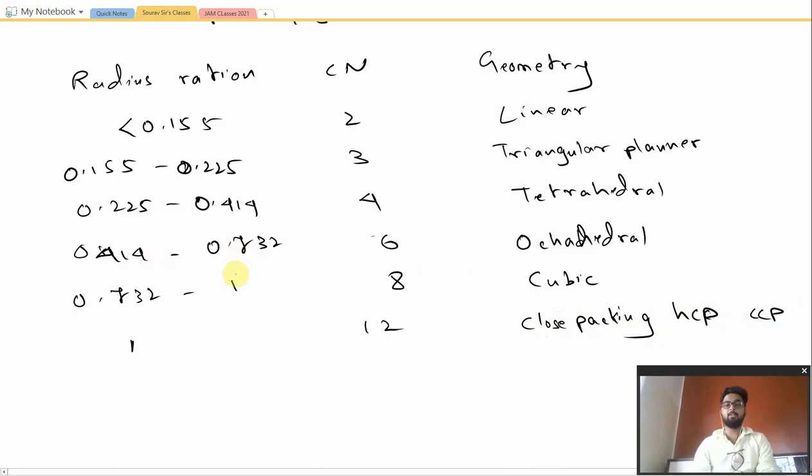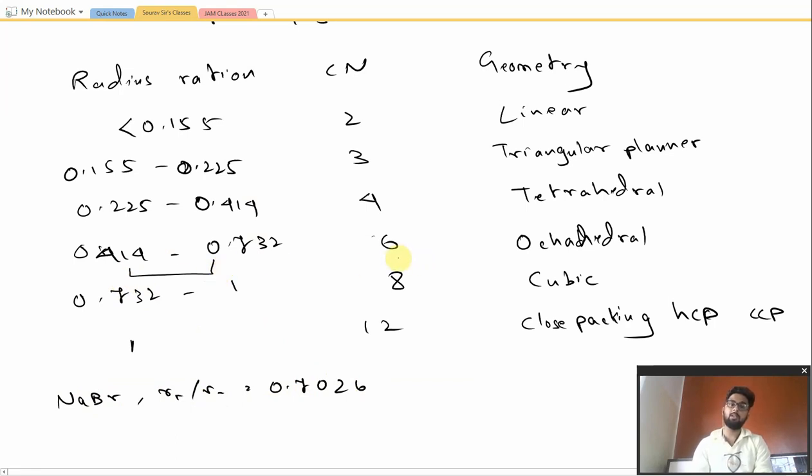Now for the NaBr structure, we got the radius ratio R+ by R- equal to 0.7026. You can see this falls in the range from 0.414 to 0.732.